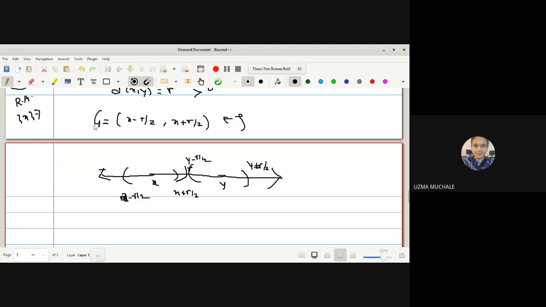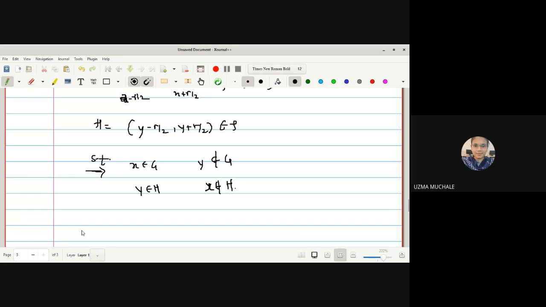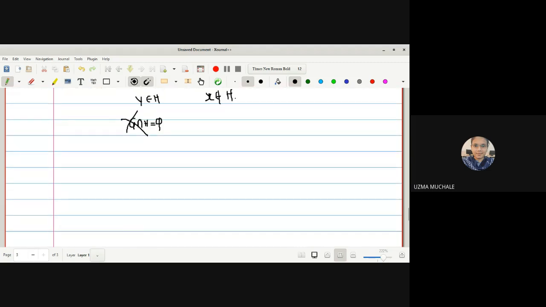So here, the open set I can say to be an open interval, which is a member of tau. Another open set I can define with the help of y, that is y minus r by 2, y plus r by 2 belongs to tau, such that now we can say x belongs to G, y does not belong to G, and y belongs to H, x does not belong to H. That is not necessary to find out whether they are disjoint or not. Okay, if it is a question to find out whether it is a T2 space, then it is okay.